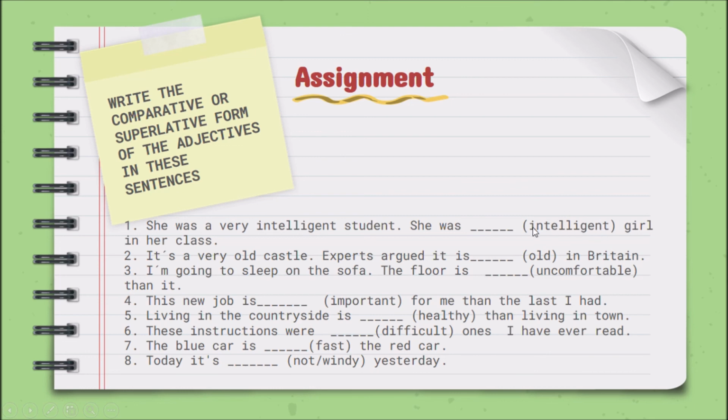So I have to use the rule that I have to put more or most. Ya, ahí tengo entonces identificado que mi adjetivo tiene 4 sílabas, por lo tanto tengo que poner more o most, dependiendo de si es comparativo o superlativo. Entonces leo la oración. She was girl in her class. Estoy comparando a la niña, ¿cierto?, con su clase. Estoy comparándola con varias personas, por lo tanto tiene que ser en superlativo. Tendría que poner she was the most intelligent girl in her class. ¿Ya? ¿Se entiende cómo se hace?